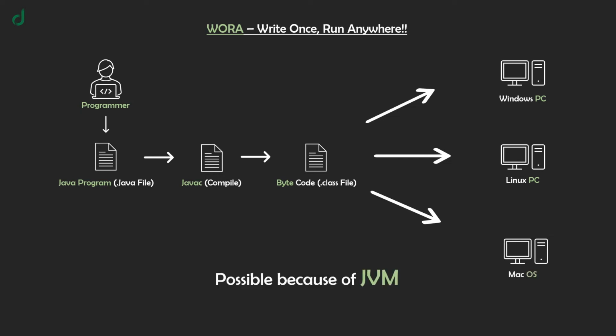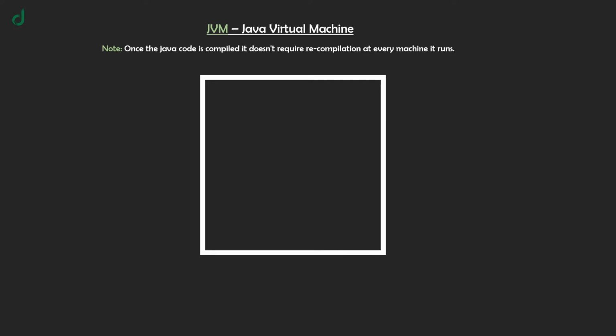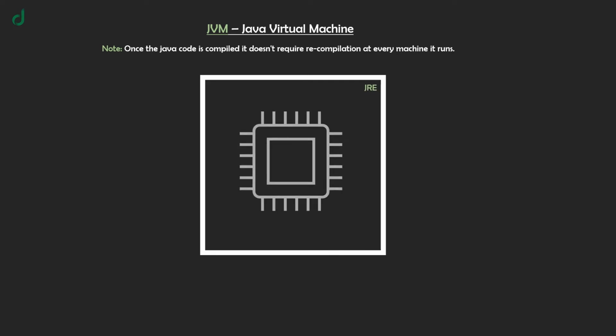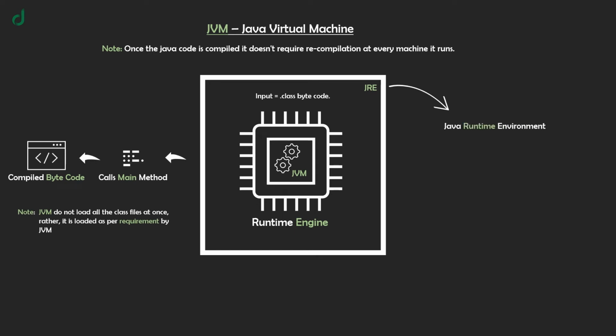Now, let's understand how the Java Virtual Machine, or JVM, internally works. Being machine independent, once the Java code is compiled into bytecode, it doesn't need recompilation on every machine it runs. The input to the JVM is the class bytecode, which goes to the Java runtime engine for execution. First, it calls the main method of the corresponding compiled bytecode. Also, the JVM does not load all the class files at once, rather they are loaded as per the requirements.